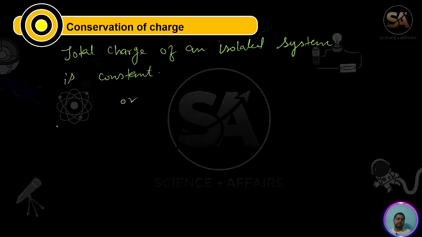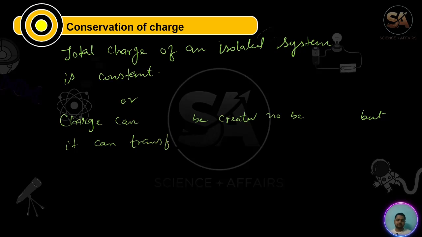Or the previous definition we wrote in class 8: charge can neither be created nor be destroyed, but it can be transferred from one body to another.